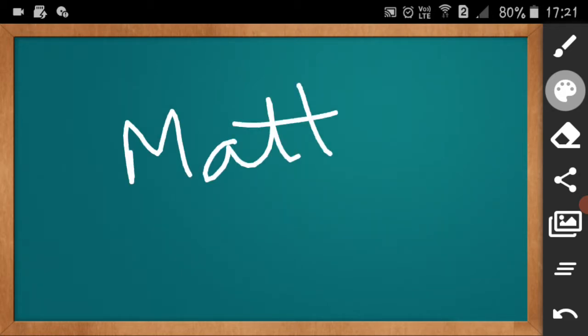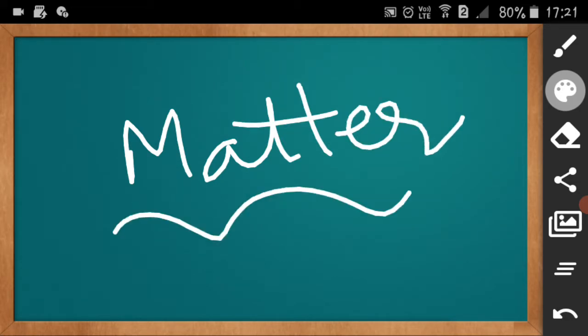Now we already know that chemistry deals with matter, its composition, structure, properties, etc. So what is matter? You already know matter is anything which occupies space and has mass, that is weight.